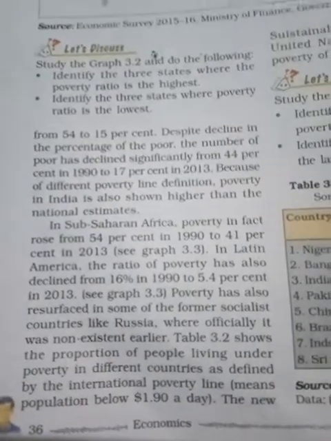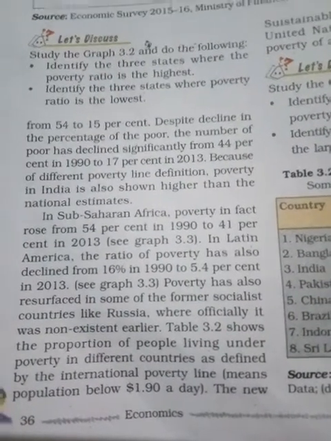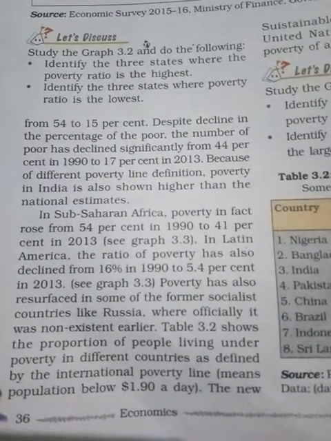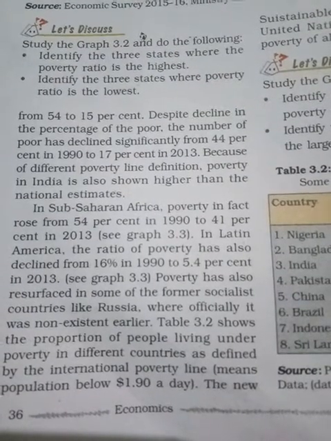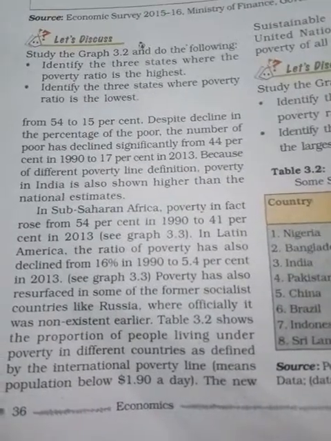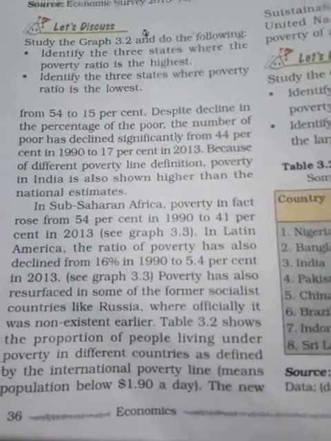Let us see. Poverty is 54% in 1990, 41% in 2013. That means it has been reduced, but it is quite slow.